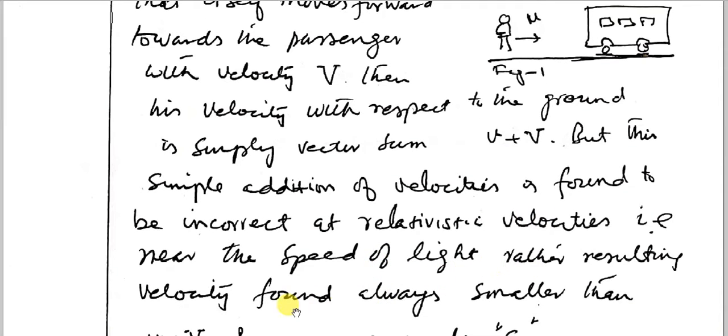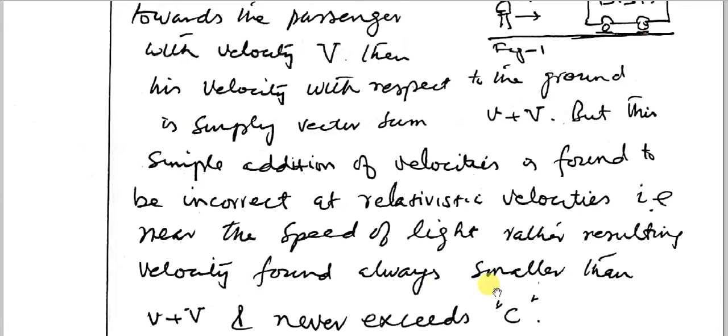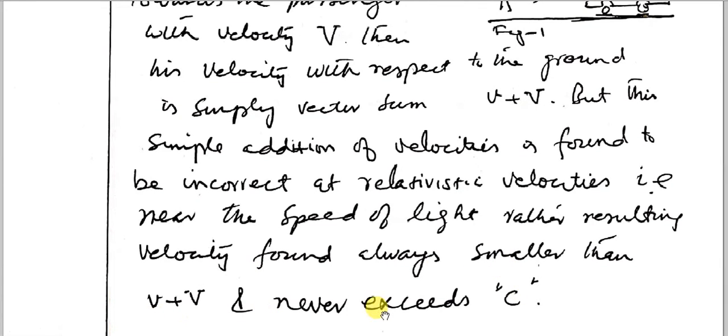Rather, the resulting velocity is always smaller than v plus V and never exceeds c.